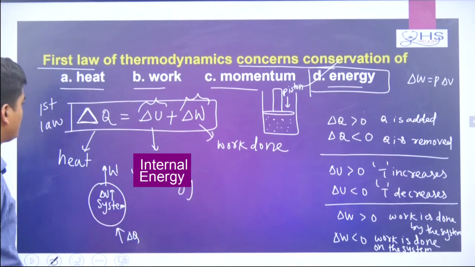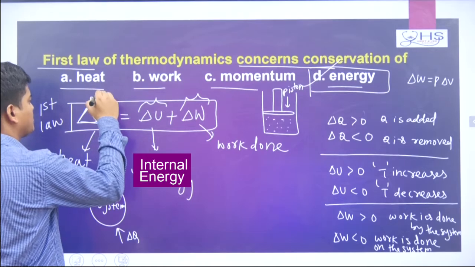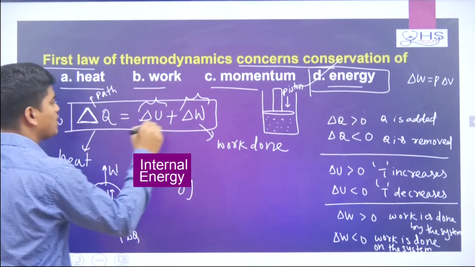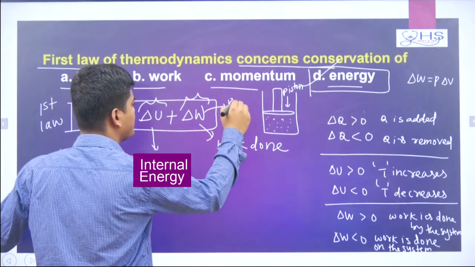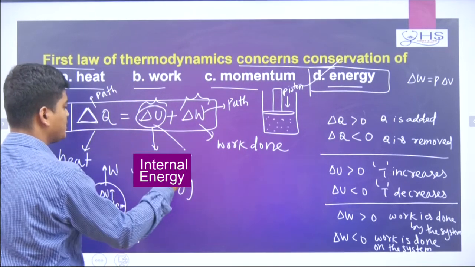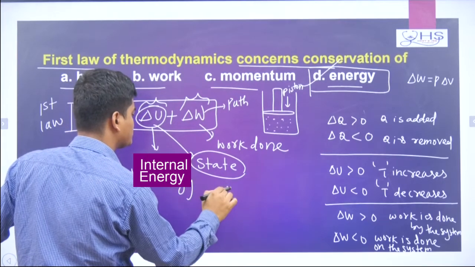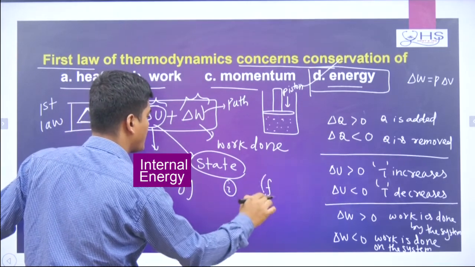Along with this, remember, heat is a path function. Work done also you can say is a path function, path dependent. And delta U is a state function. It is a state variable, so it depends on the initial point and final point.